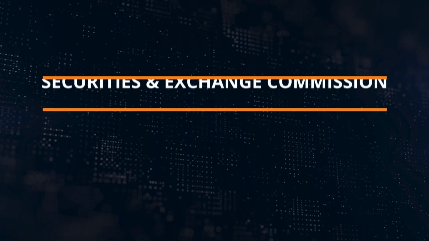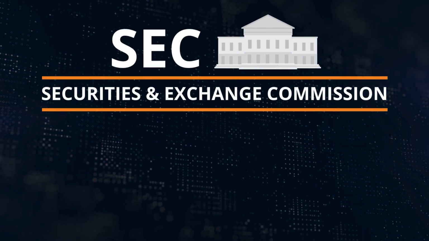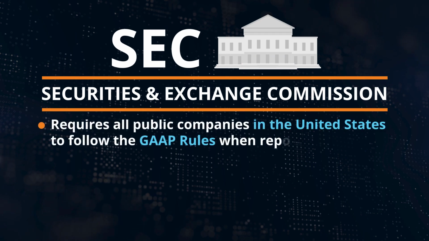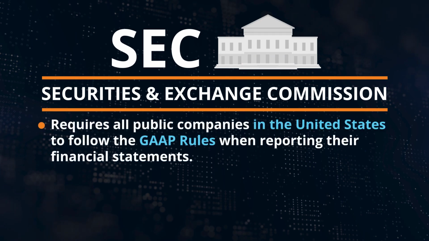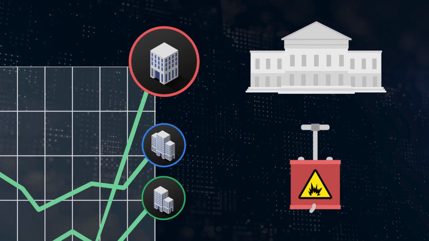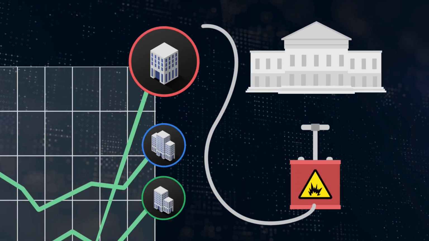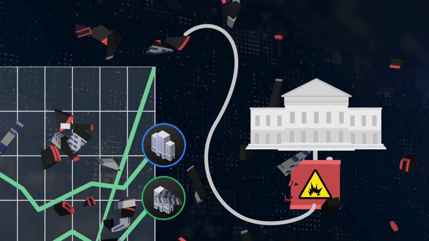The Securities and Exchange Commission, or the SEC, has required that all public companies in the United States follow the GAAP rules when reporting their financial statements. Failure to follow these accounting principles can result in a public company being removed from a public exchange.